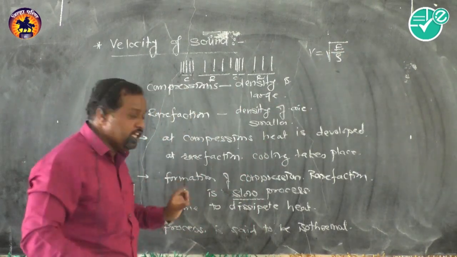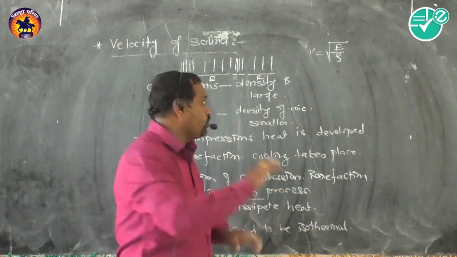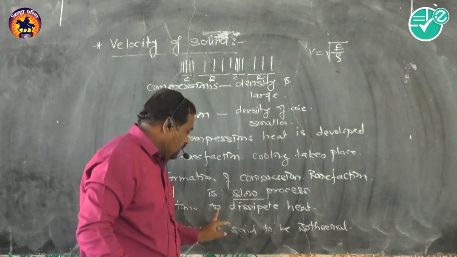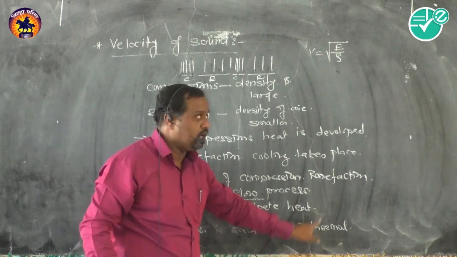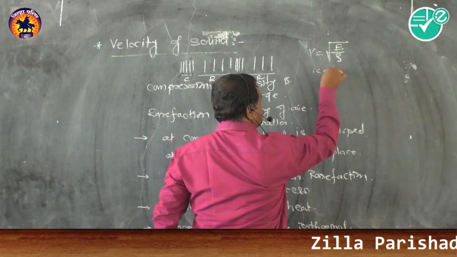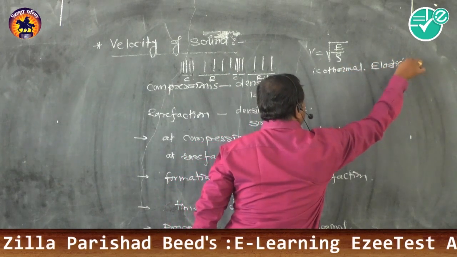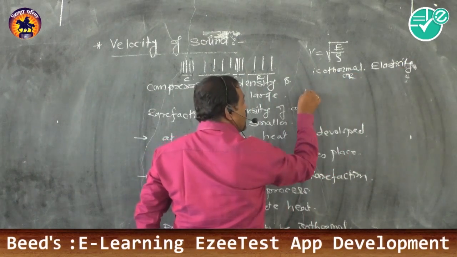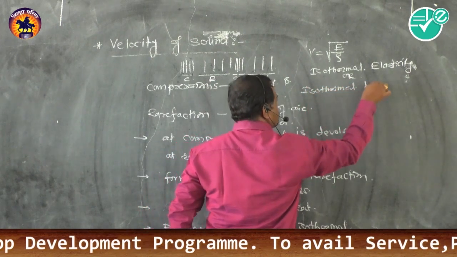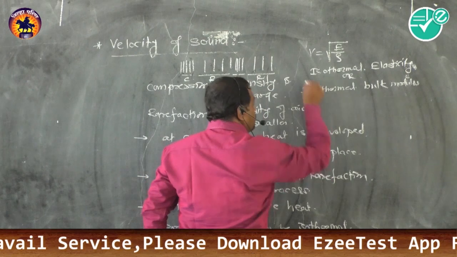Now, according to Newton, as this is isothermal, he replaced this E with the isothermal elasticity, or we can say the isothermal bulk modulus.